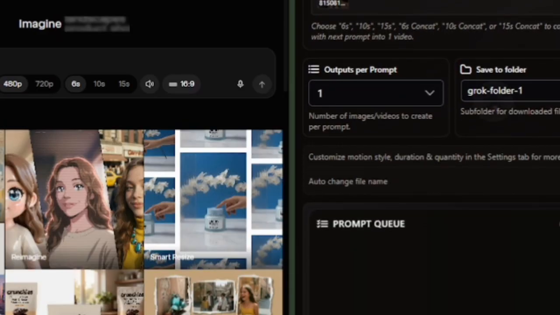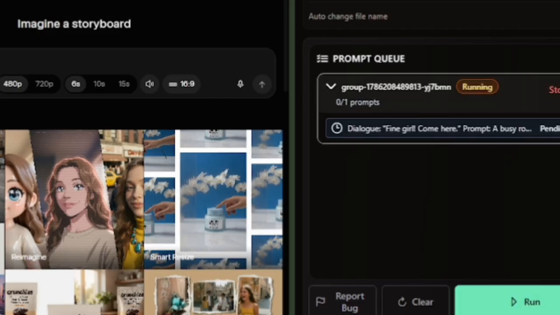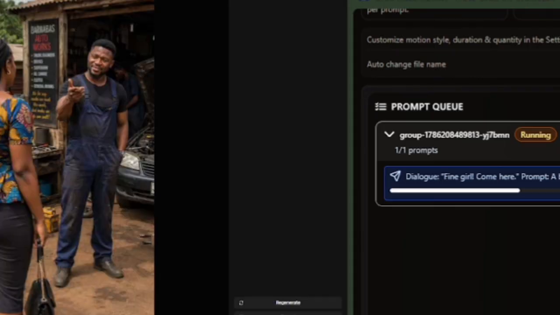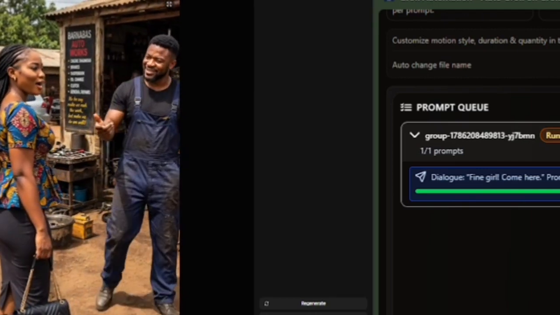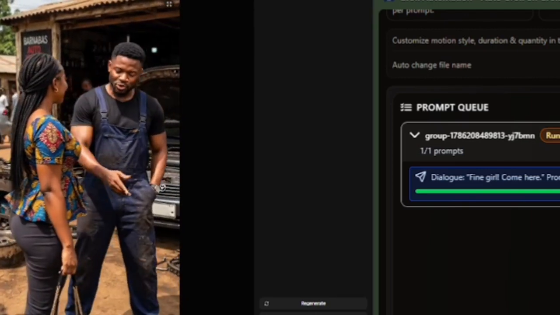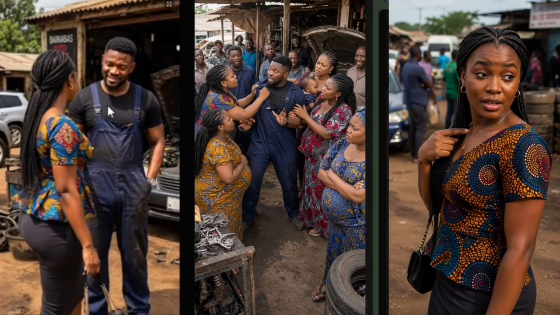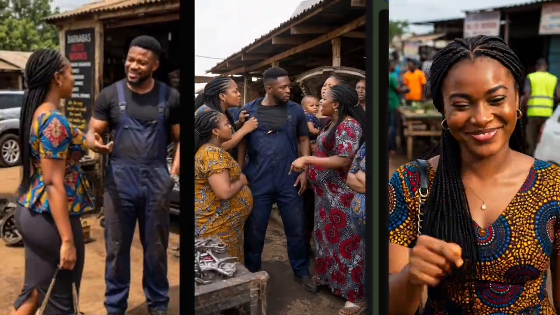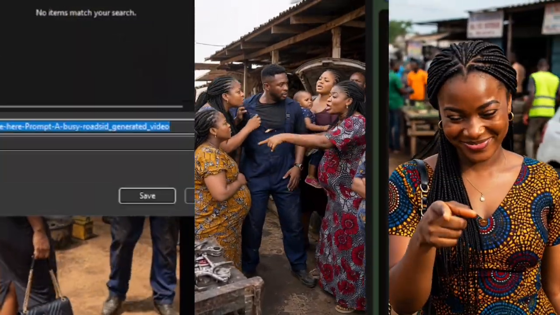Now, if you have more than one image that you want to convert to video, you can upload them according to the sequence of the dialogue. And once everything is ready, generate the video. You can see the results. The still dialogue image has now been turned into a moving talking video, and honestly, this is where everything starts coming together. I repeated this exact process I showed you for the remaining dialogue scenes. Generate the image, upload it, add the corresponding dialogue, and turn it into a video. That's just the pattern.